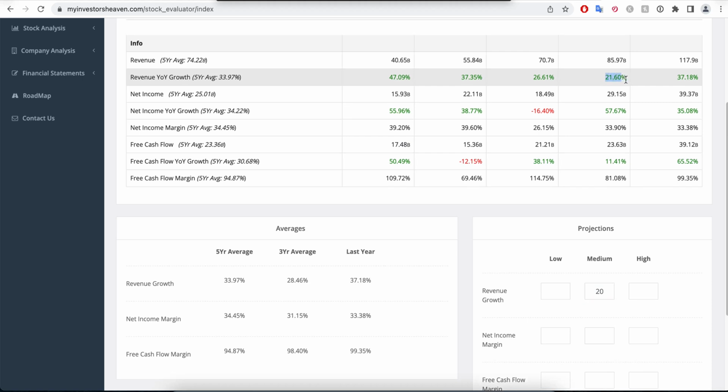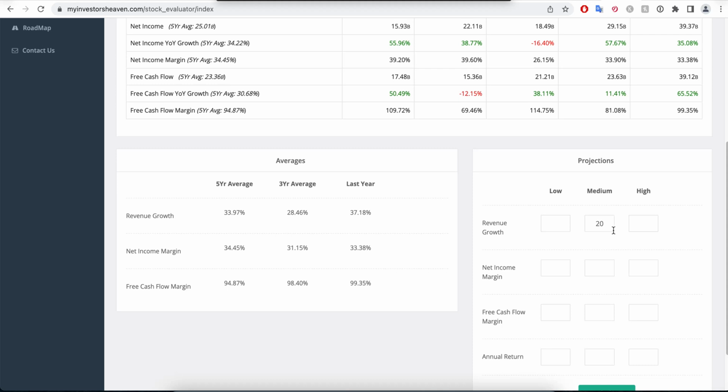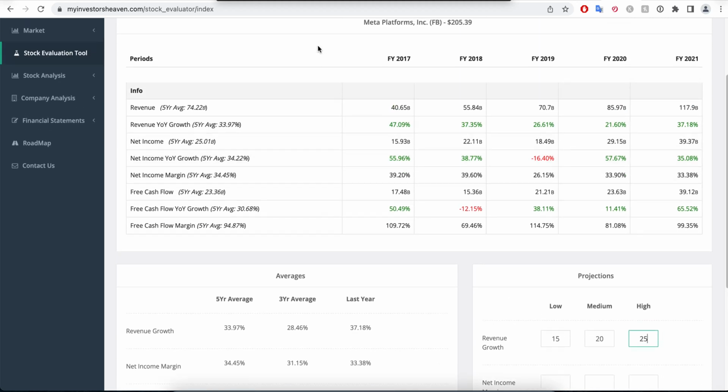Actually, they have done 21.6, which is their worst year in the last 5 years. And so 20 I think is achievable for a medium estimate. Now, if things get worse, maybe I want to go 15, just to have a little bit of leeway here. And in case things get better, I can also try to go 25. So this is how I'm deducing potential revenue growth values, projections for the year. These percentages, 15%, 20%, 25%, are basically based off of the previous years, pretty much.